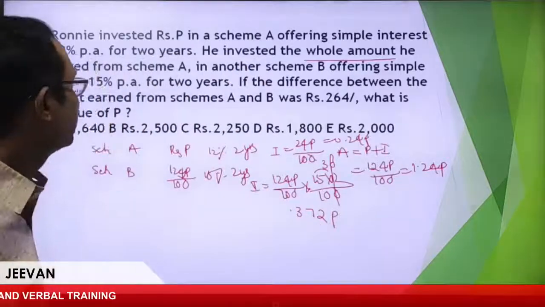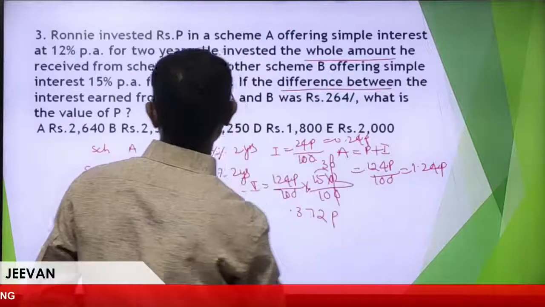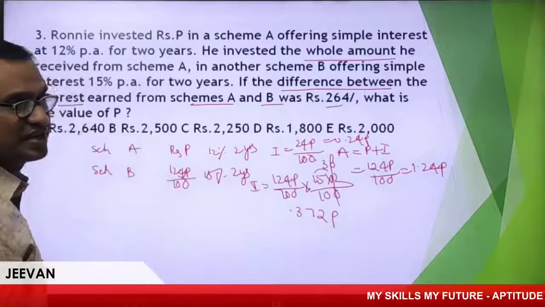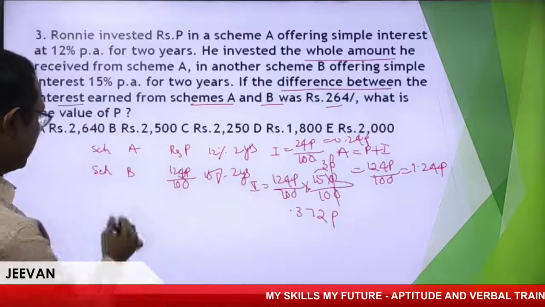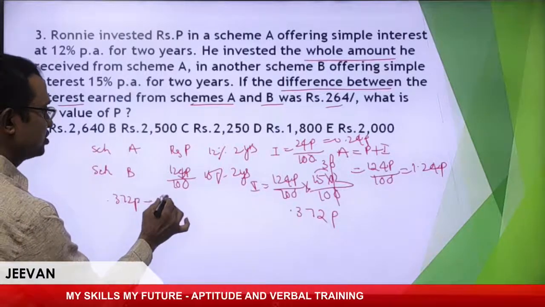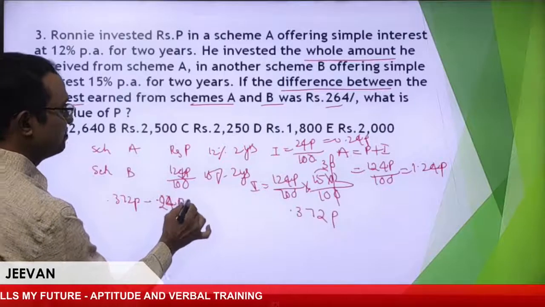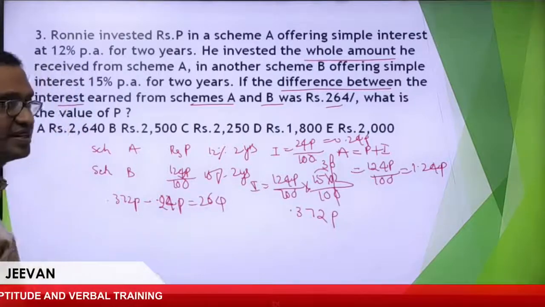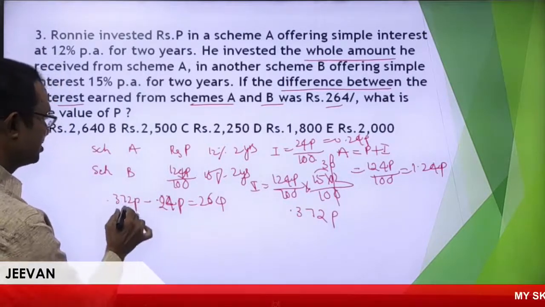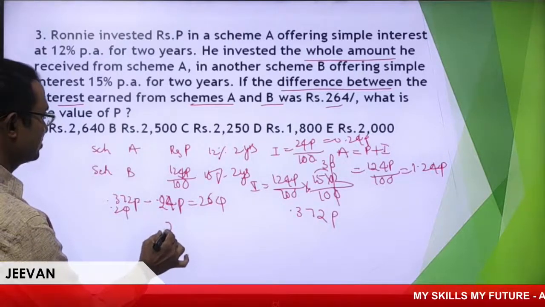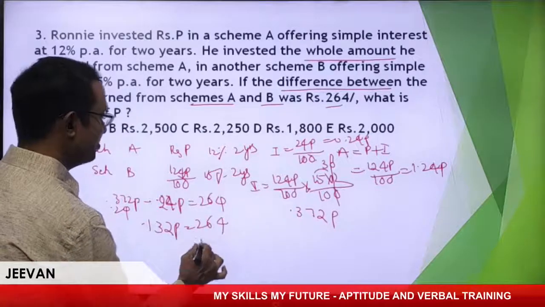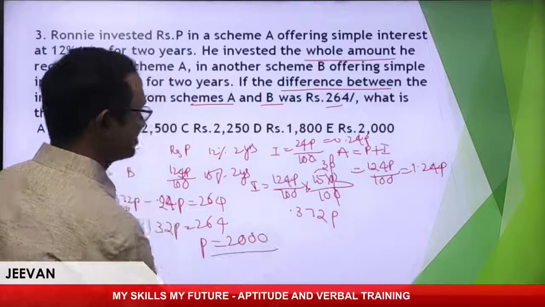Now the question is, the difference between interest earned from scheme A and scheme B is 264. Now scheme B interest is more. I'll take 0.372P minus 0.24P, which is equal to 264 rupees. Now we get the answer easily. Now this is how much? 0.24. So 2, 3, 1. 0.132P is equal to 264. Now your P is absolutely clear. It is nothing but 2000.